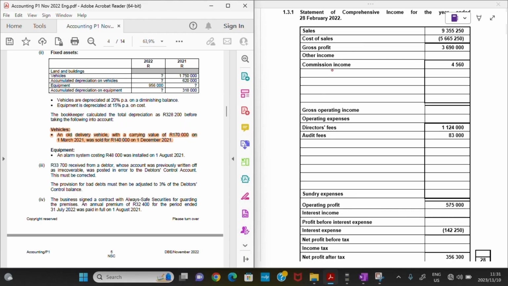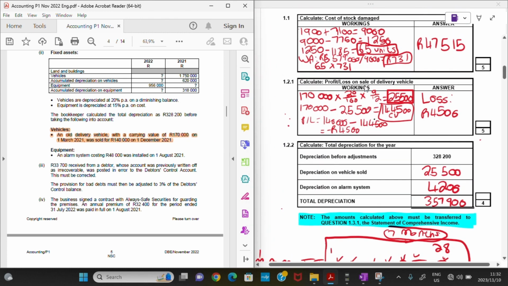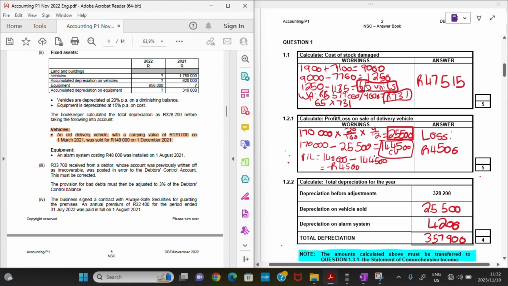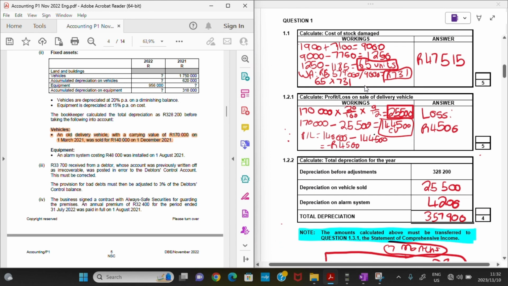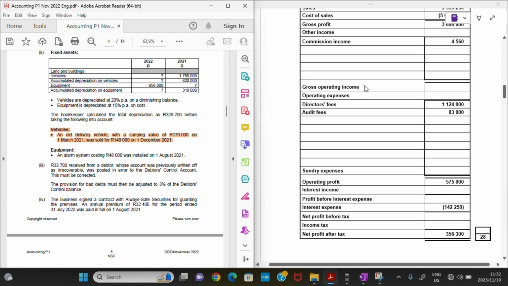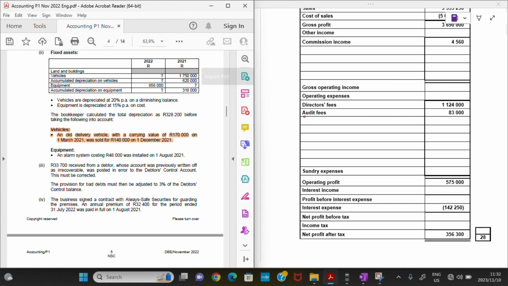We are just going to transfer those amounts that we have calculated here. So let's start with the first one. We had the cost of stock damaged, right? So that can go to our operating expenses.